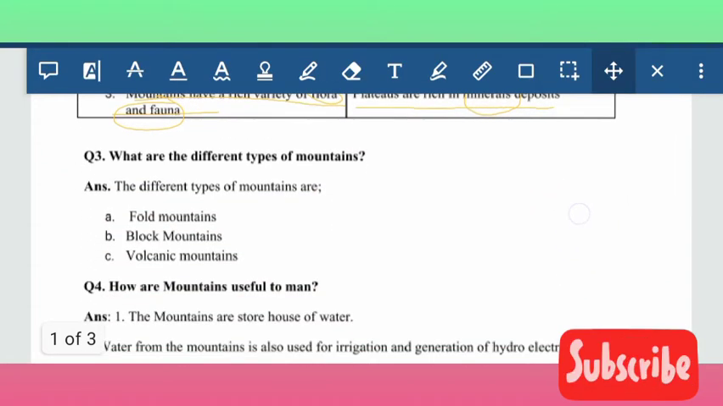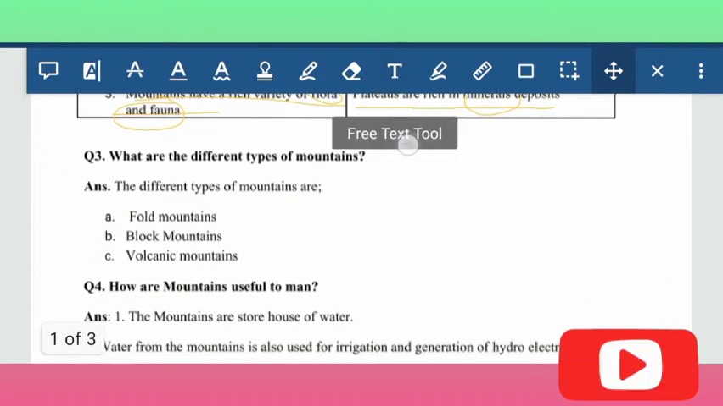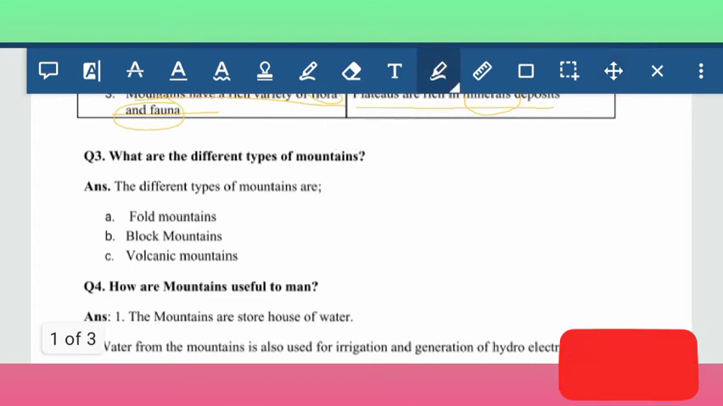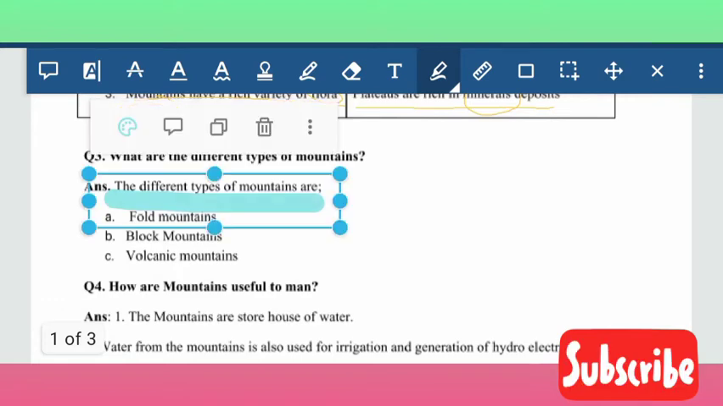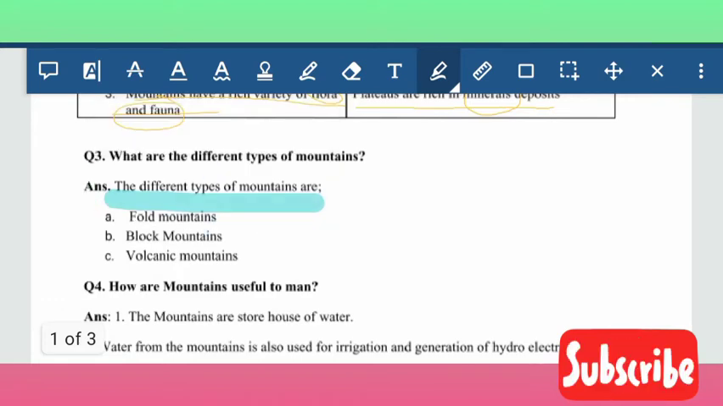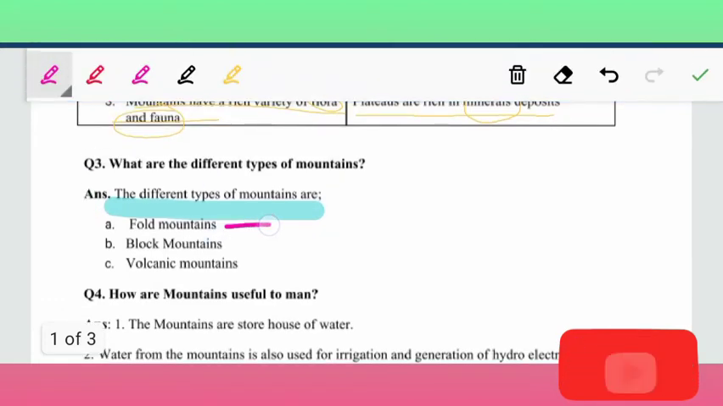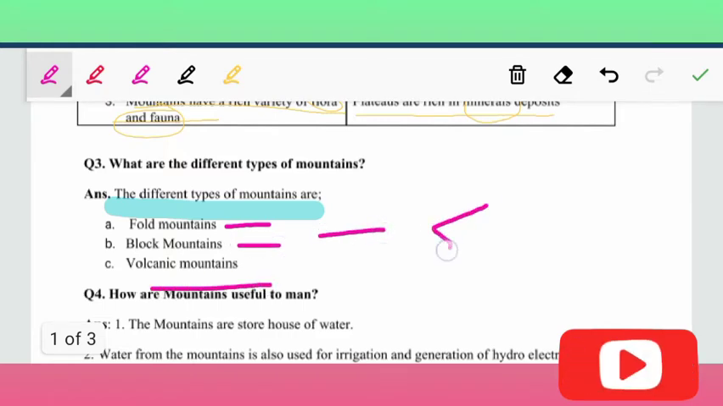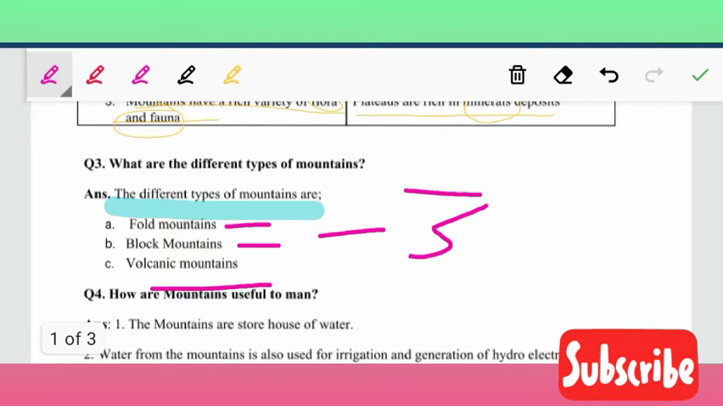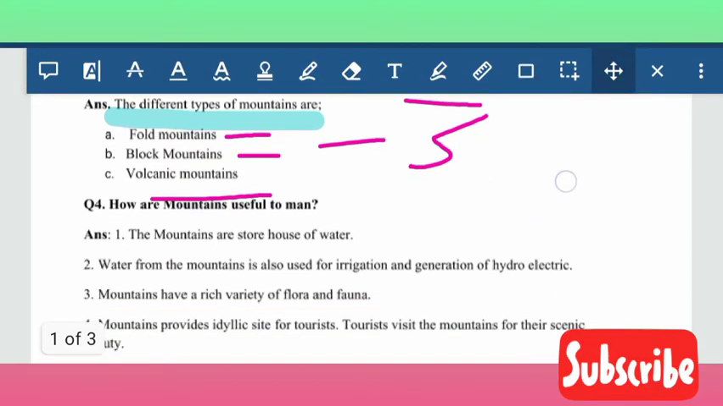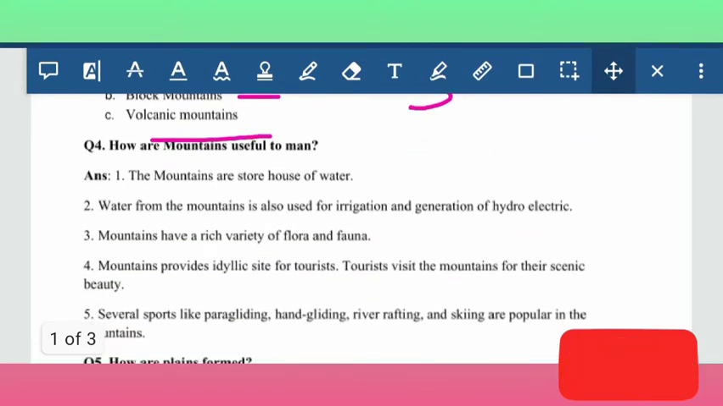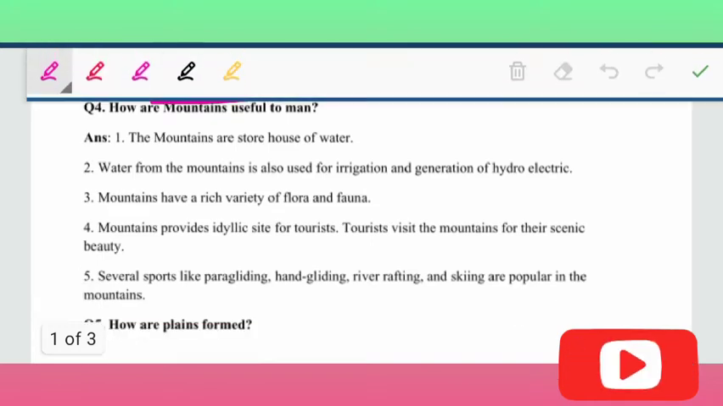Now, question number 3 is what are the different types of mountain? The different types of mountain are fold mountain, block mountain, volcanic mountain. There are total 3 types of mountains. Now, question 4, how are the mountains useful to man?